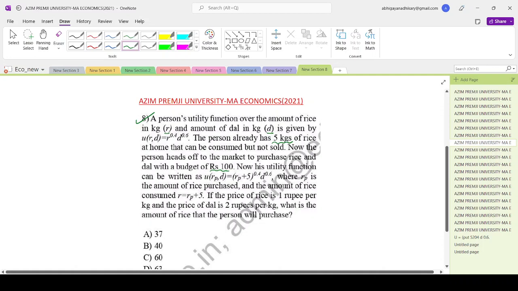Now his utility function can be written as U of Rp, D, which is another Cobb-Douglas setup, where Rp denotes the amount of rice purchased and R denotes the amount of rice which is consumed, which is Rp plus 5. If the price of rice is rupees 1 per kg and the price of dal is rupees 2 per kg, what is the amount of rice that the person will consume?